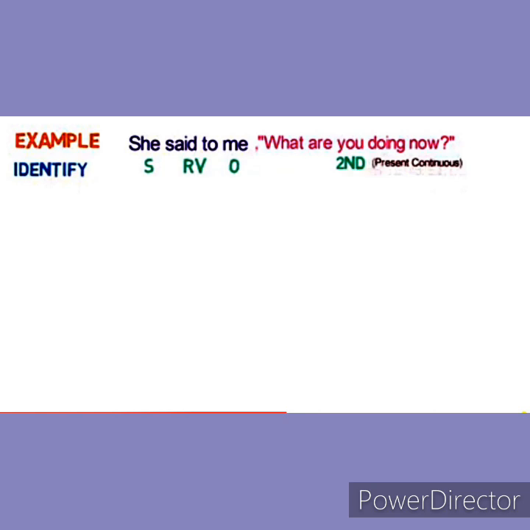Now see one example. She said to me, "What are you doing now?" So the first step is identify. She is subject, me is object, said to is reporting verb, and in reported speech you is second person and the tense is present continuous tense. And what type of question it is? It is WH word type of question as it starts from what.